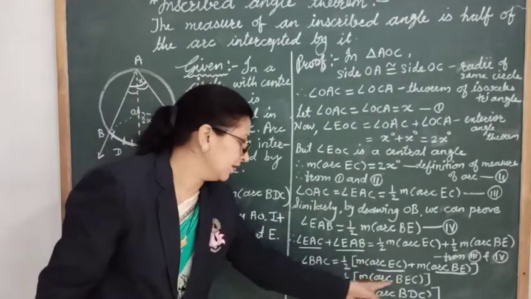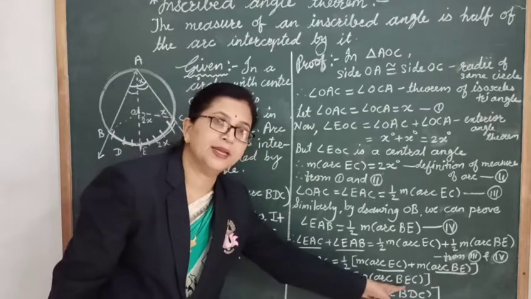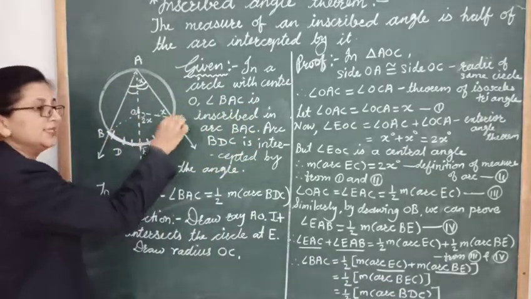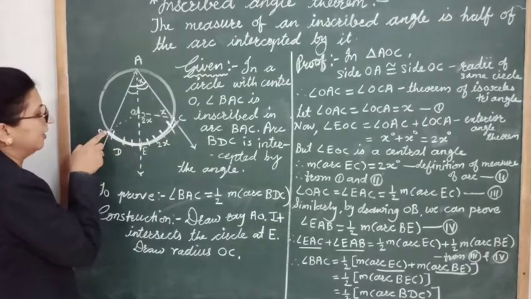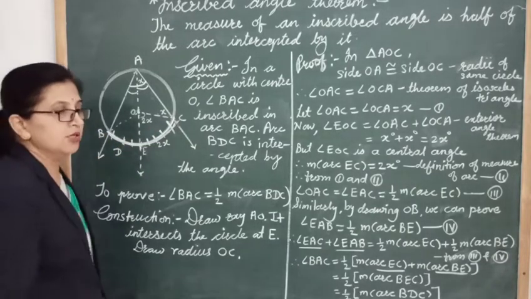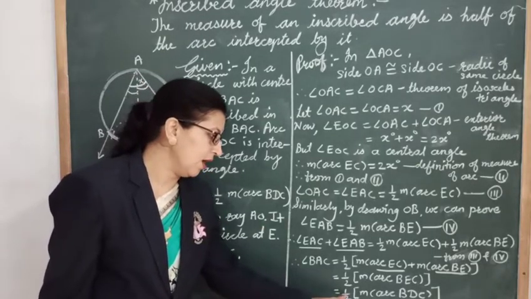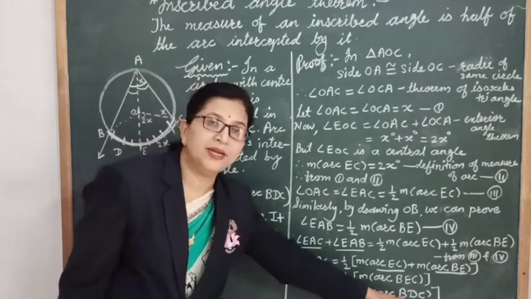RBEC, right? So half of major arc BEC, and this RBEC is nothing but we can say it as RBDC. So here we got angle BAC is equal to half of major arc BDC.